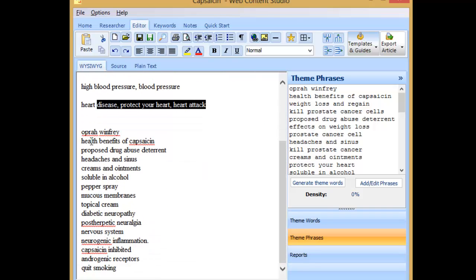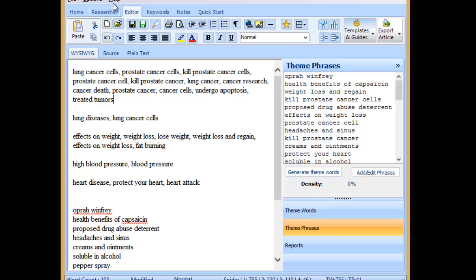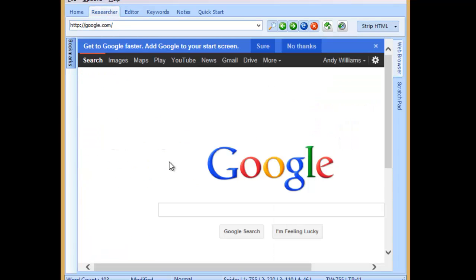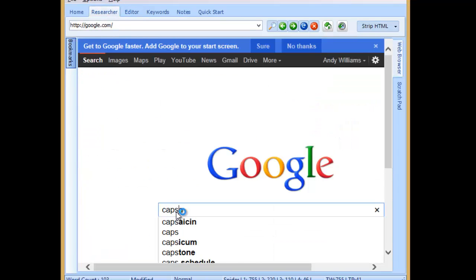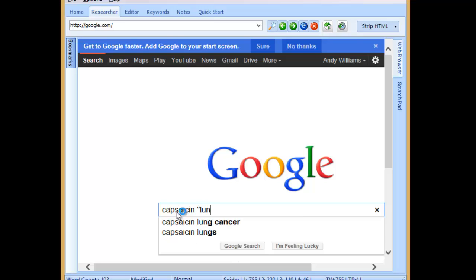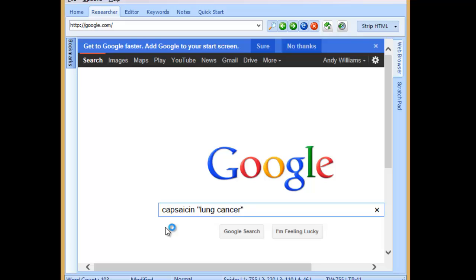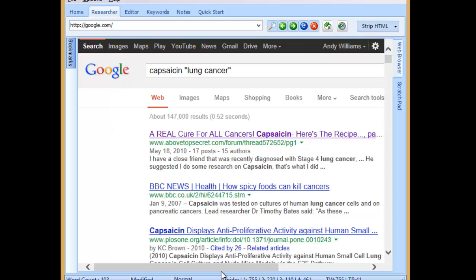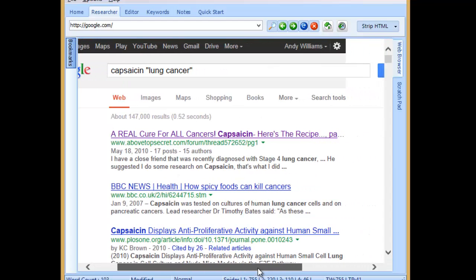But then I've also got these words and phrases I also need to have a look into. Some of them I don't understand. I'm just going to go over to the researcher here and I'm going to go to Google and I'm going to type in capsaicin, and the first one was lung cancer, and all I'm looking for is to see if there is information about capsaicin lung cancer.